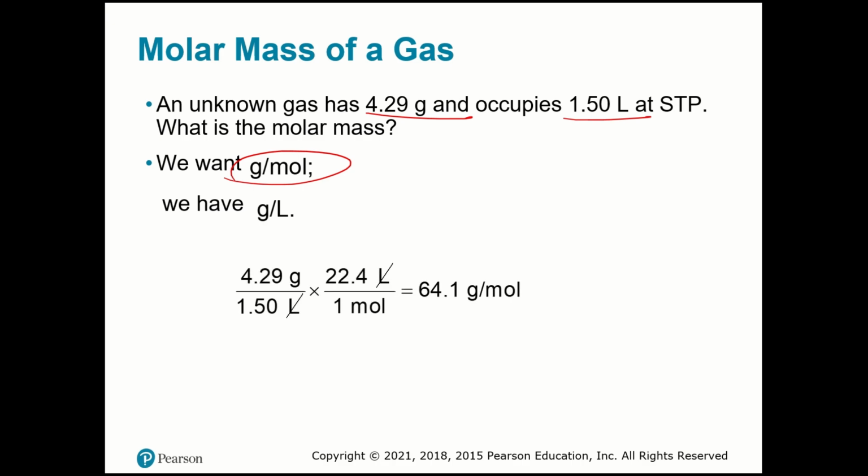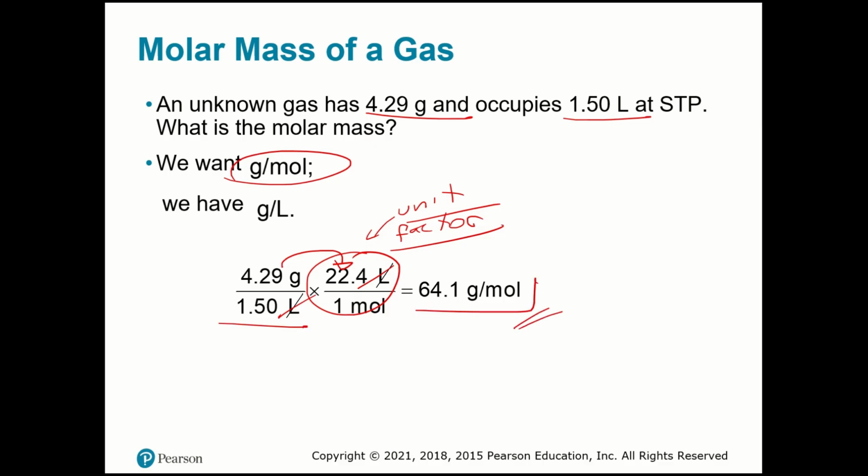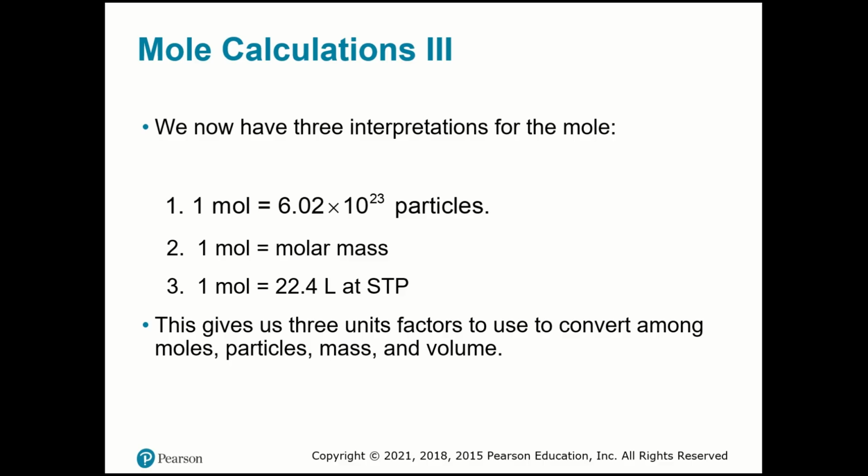I know that 1 mole occupies 22.4 liters, which I'm using as a unit factor. So I have grams per liter, and I'm going to cancel liters. So 4.29 times 22.4 divided by 1.50. We have 64.1 grams per mole.